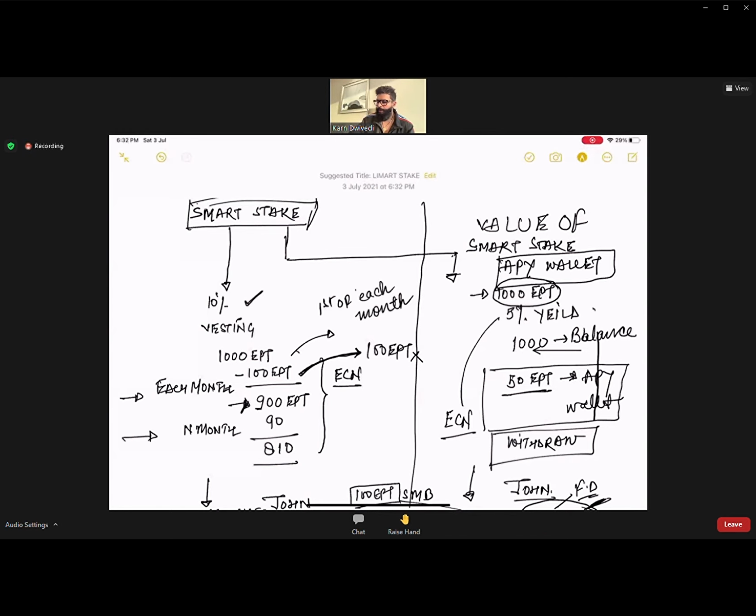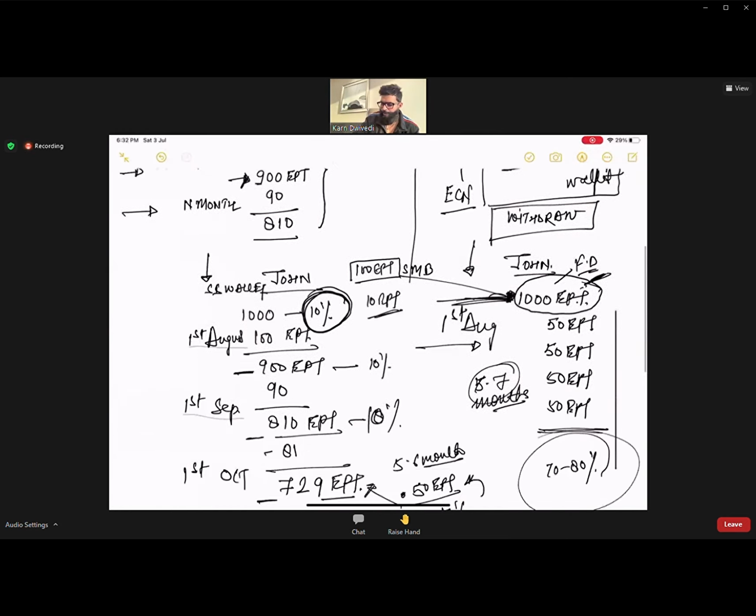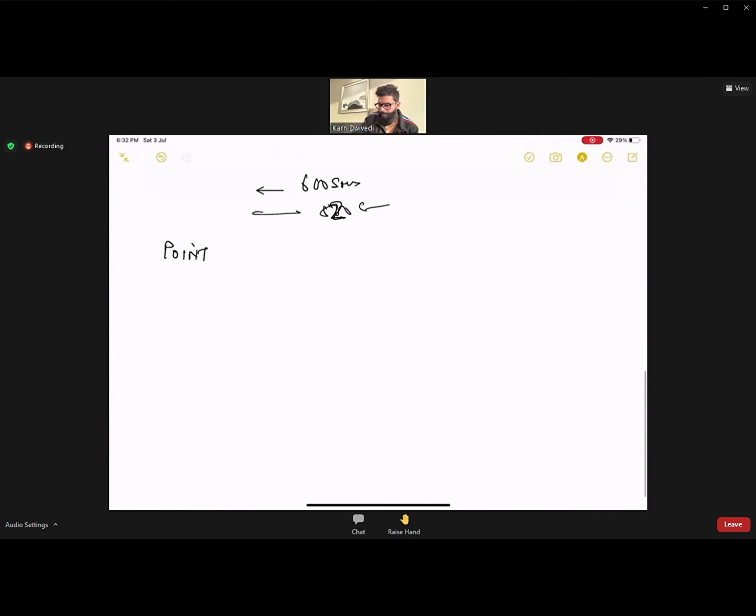Okay, moving ahead, I would like to address all the points first. Point number 2 is that people have raised tickets. I asked you to raise tickets yesterday, because we went on Smart Stake on 1st of July.